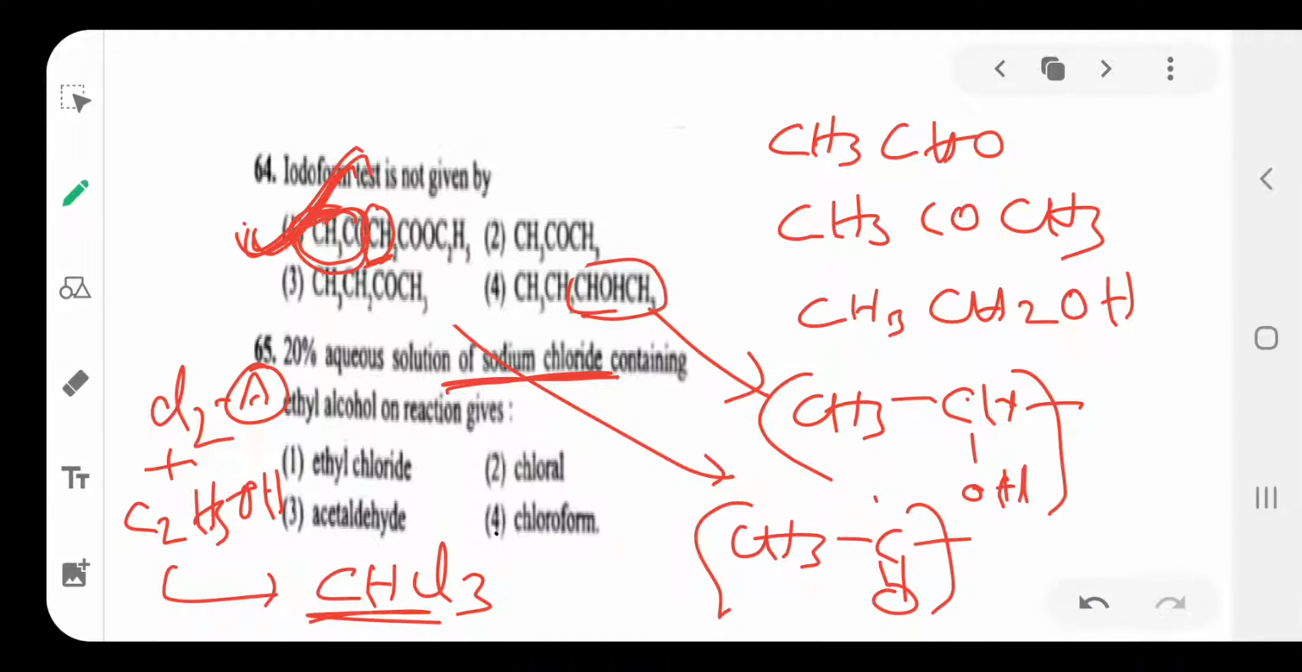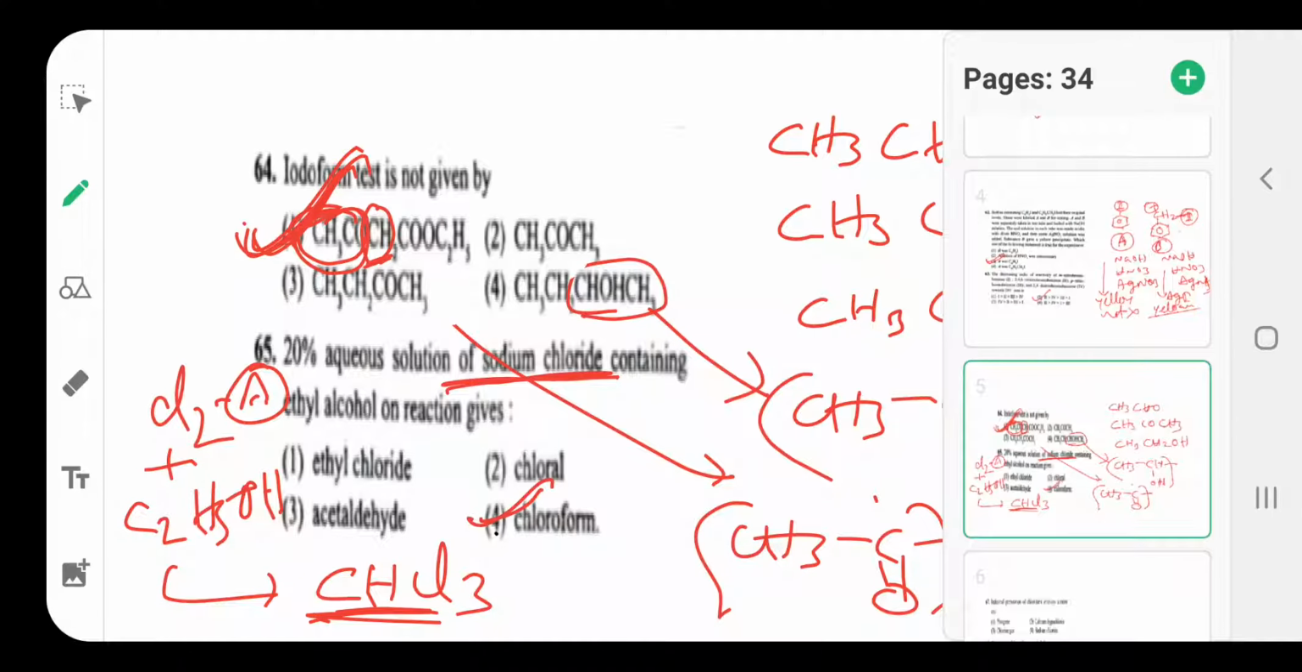First, ethyl alcohol reacts with chlorine. Here two hydrogens are replaced by chlorine to form acetaldehyde, which reacts again with chlorine to form trichloroacetaldehyde, followed by reaction with calcium hydroxide to form chloroform. So chloroform is the final product.